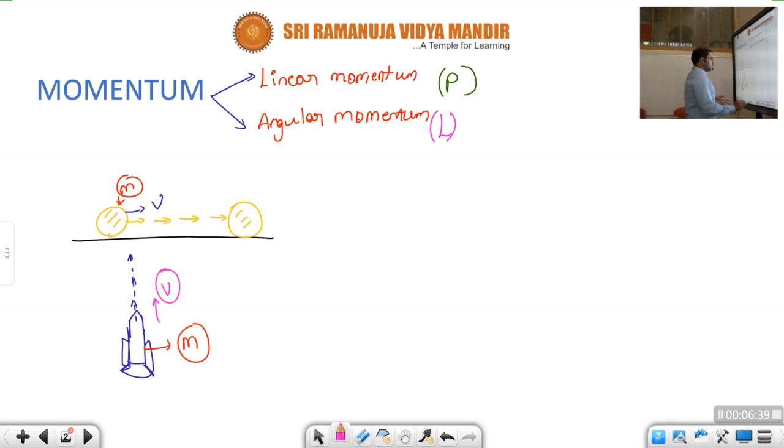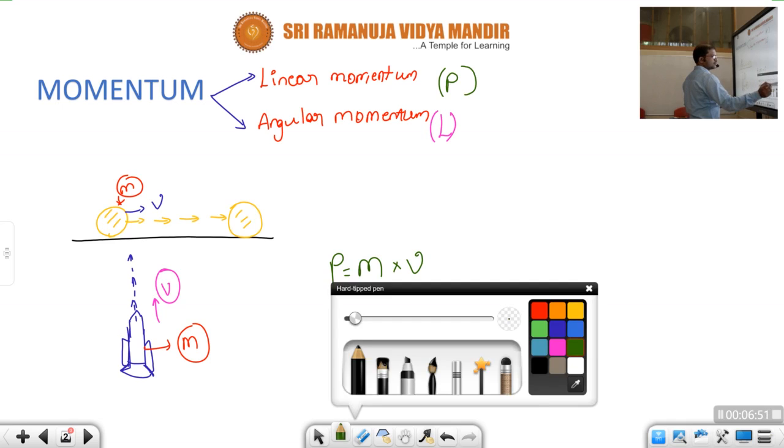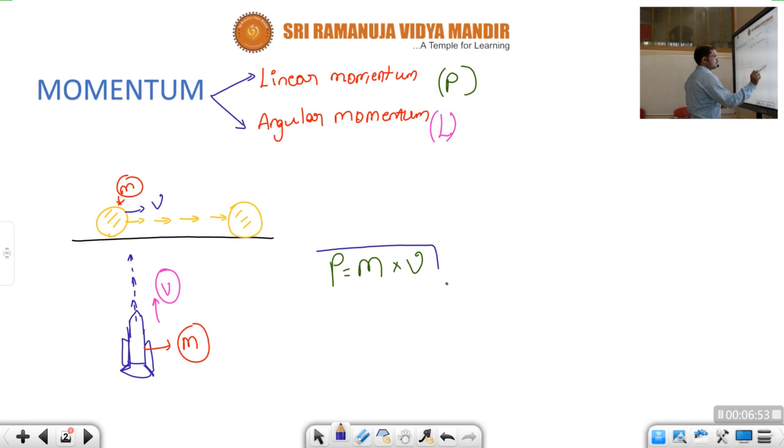So here the momentum will be what, children? Momentum P is equal to m into v. For these two cases, we do the same thing: mass into linear velocity.